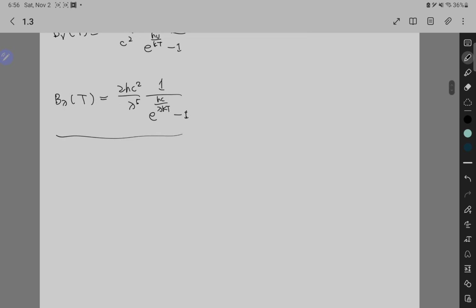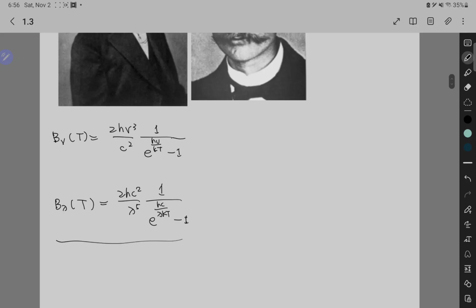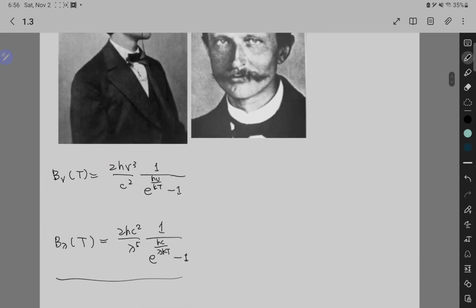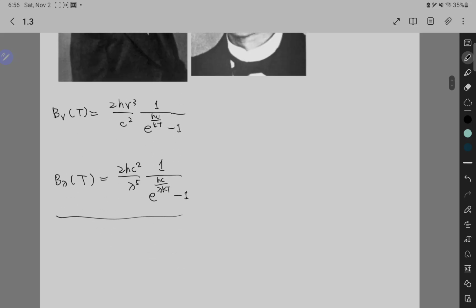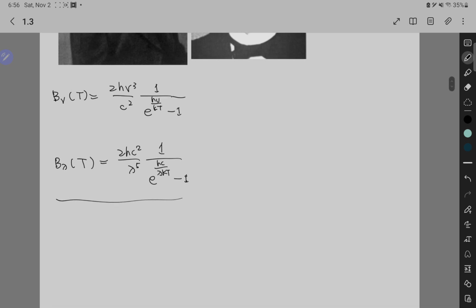Well, this tells us exactly the same thing as the formula before, right? It tells you the intensity of the radiation with a corresponding temperature. So when the temperature is varying, it tells you, okay, if I have a temperature of 6,000 Kelvin, then what does the intensity look like, or what is the intensity of the radiation being emitted by the blackbody? That's what it tells you. As you can see, these two formulas really don't differ by much, but the second one depends on wavelength instead of frequency. So that's the main difference.